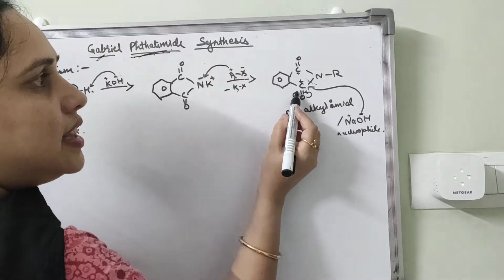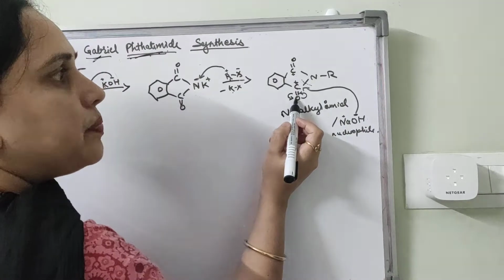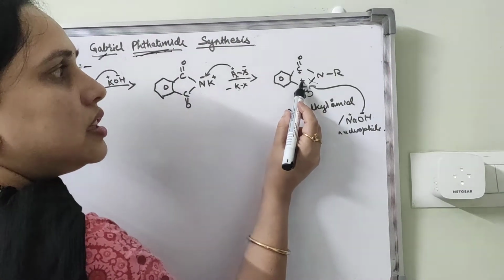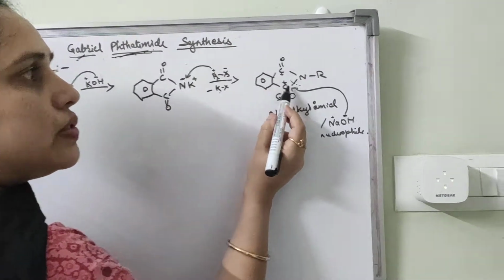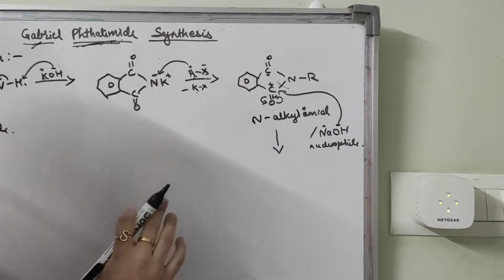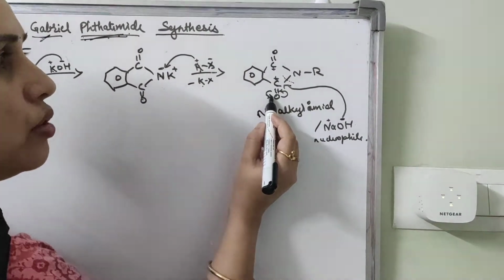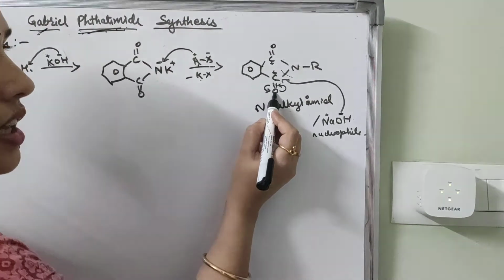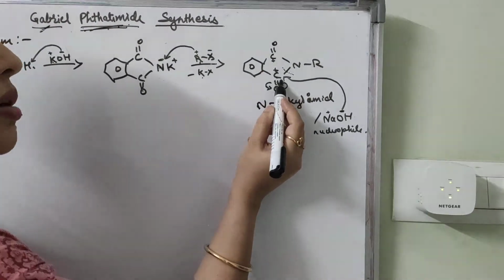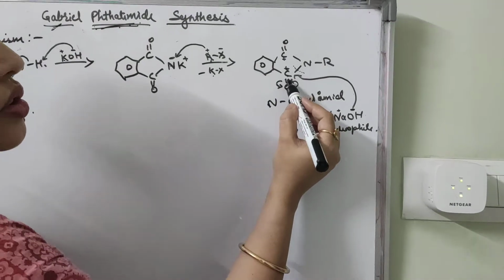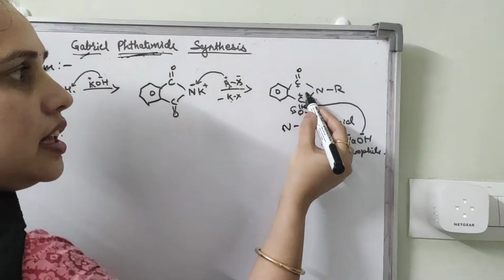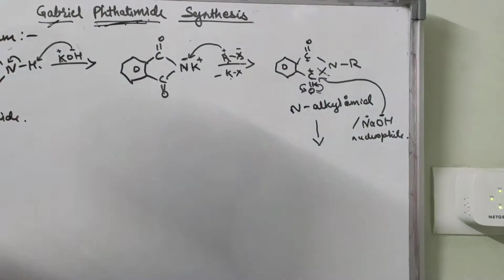Why does this happen? Because there are only 4 bonds for carbon, not more than that. If the lone pair of electrons shifts to the oxygen, then the bond forms back, and the cleavage of the C-N bond occurs.